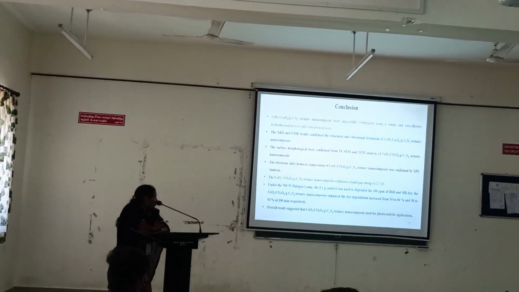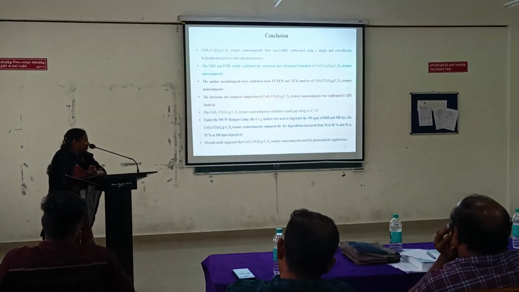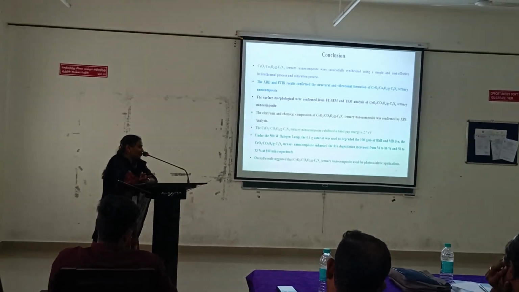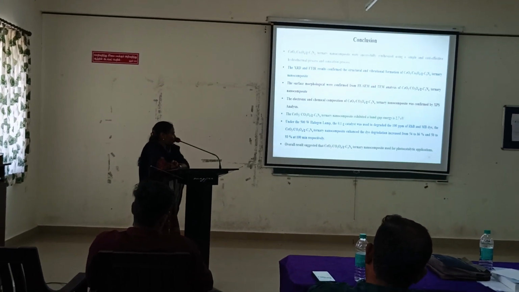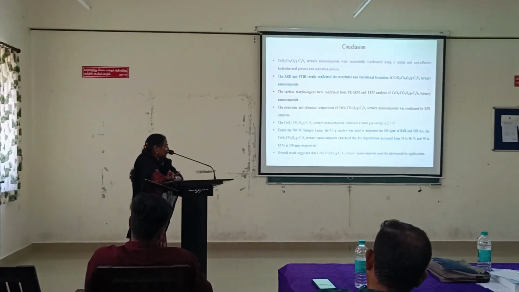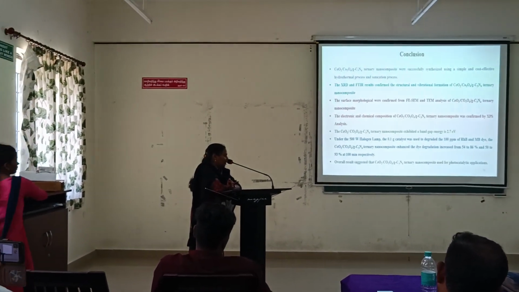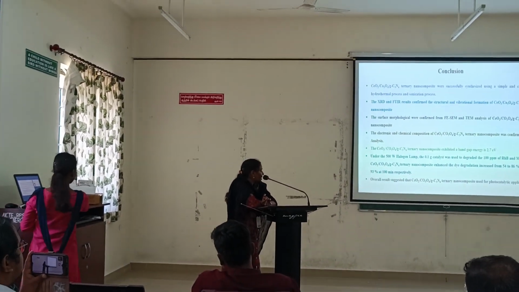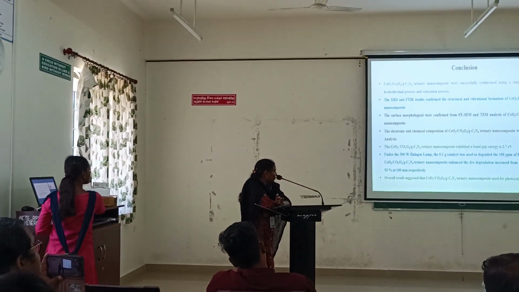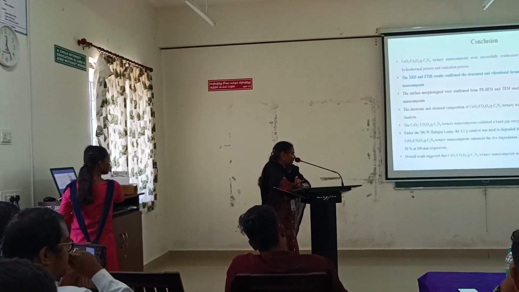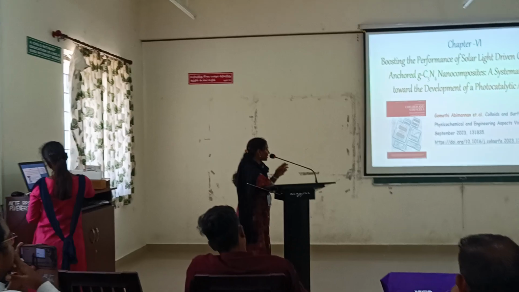The ternary nanocomposite exhibited a band gap of 2.7 electron volt. The degradation efficiency increased from 54% to 86% for rhodamine B and from 50% to 93% for methylene blue under visible light exposure. These overall results suggest the cerium oxide, cobalt oxide, graphitic carbon nitride ternary composite can be used for photocatalytic applications.